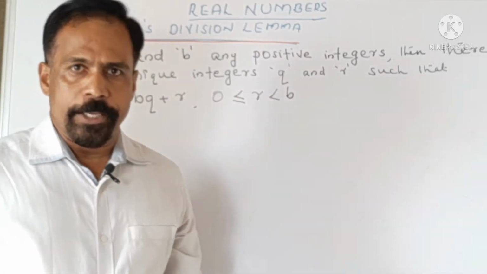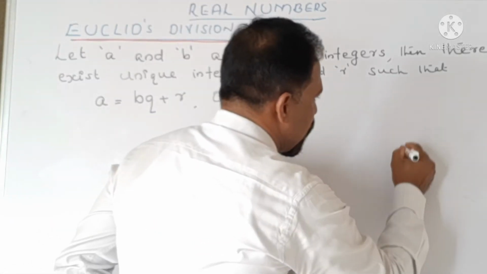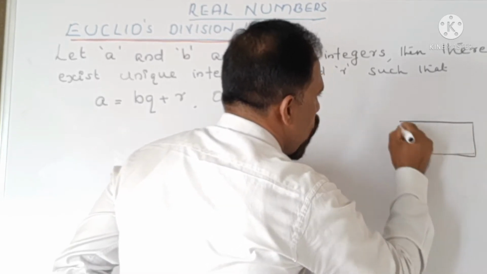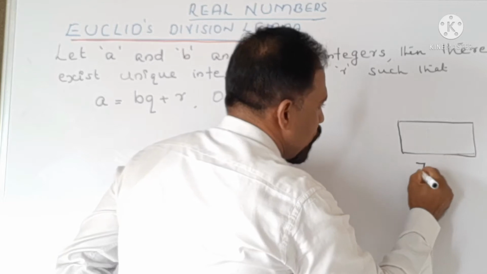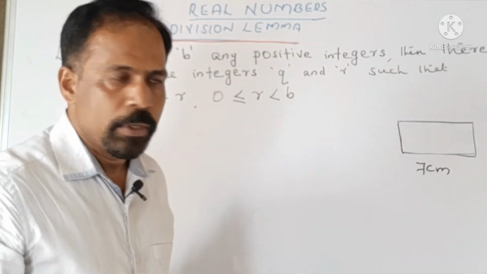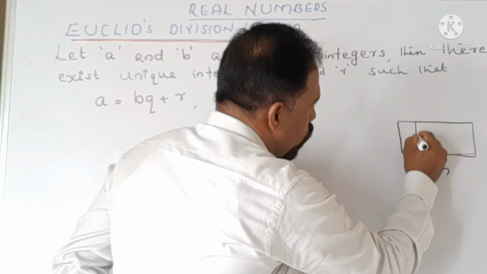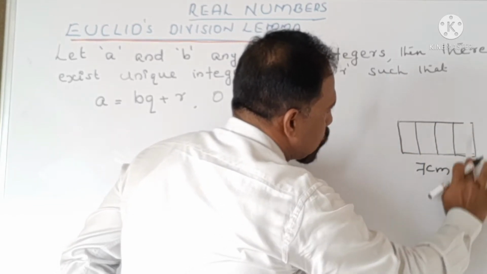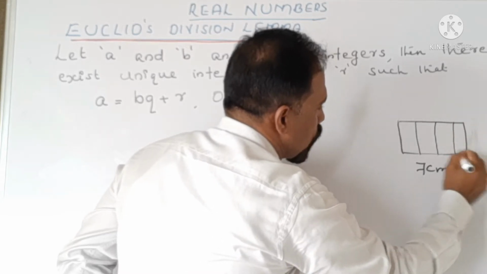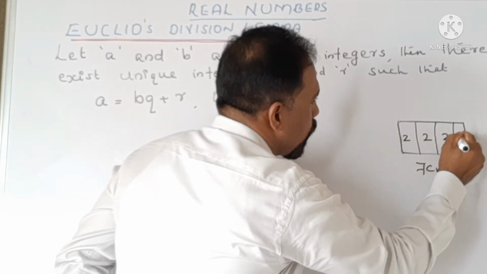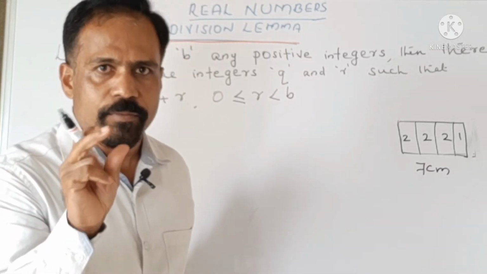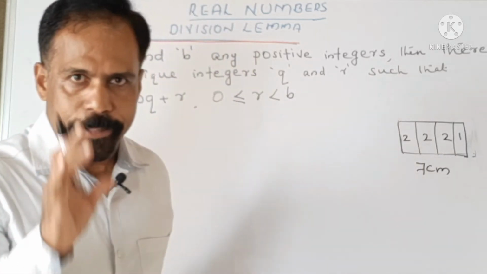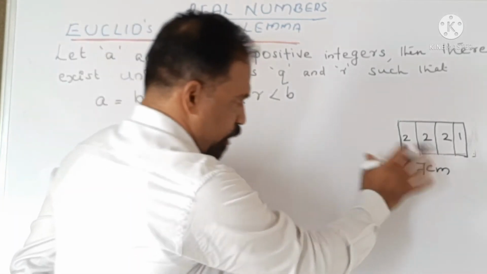Now your mother is telling you to cut a 7 centimeter long bread, and she is giving you conditions. Make the width of each slice 2 centimeter, then the remaining small slice will be 1 centimeter, because the total length of the bread is 7 centimeter.